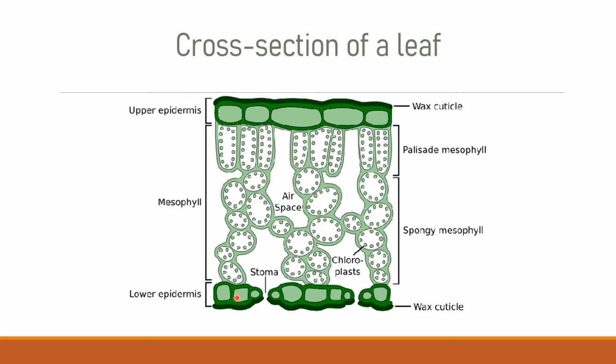The lower epidermis is devoid of chlorophyll, but there are stomatal openings in the lower epidermis where you will see guard cells. In guard cells there is chlorophyll. Again it will help in photosynthesis. These guard cell openings are very important for the diffusion of gases. In the diffusion of gases, carbon dioxide will be coming inside the cell and oxygen will be released out.